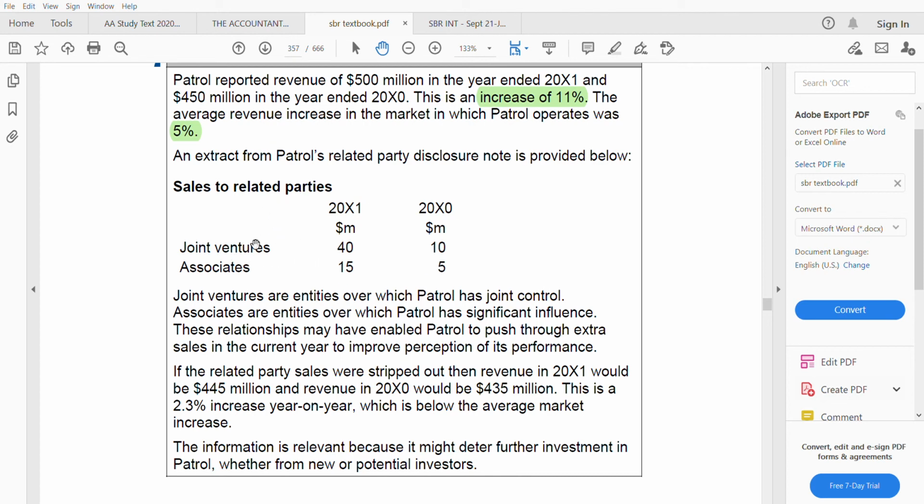So we know that a joint venture is a related party to the reporting entity, even an associate, right? Joint ventures are entities over which Patrol has joint control. Associates are entities over which Patrol has significant influence. This we know. So these relationships may have enabled Patrol to push through extra sales in the current year to improve the perception of its performance. Extra sales they have put into the current year so that their performance is boosted because of the relationships with the joint venture and the associate. So if the related party sales were stripped out, then revenue in 2001 would be 445 million only, not 500.